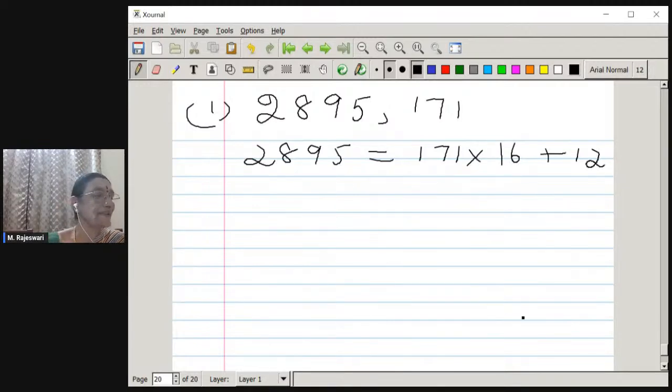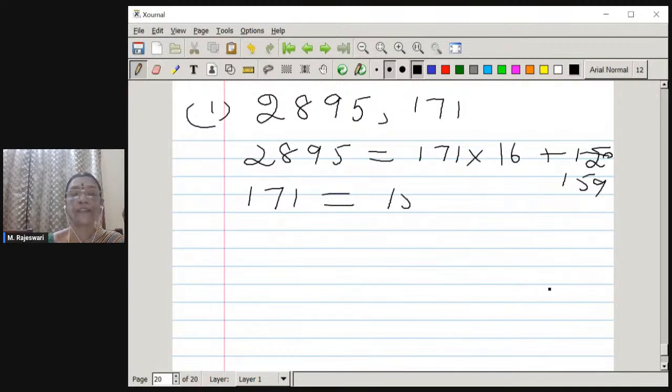So the next step is what? How are we going to divide this? Sorry, the 159 is the remainder. So the next step is, this divisor 171 is going to be divided by this remainder. So I can write this as 159 multiplied by 1, and obviously 12 is the remainder. If you are not very thorough with these divisions, you can do a rough work and find out how many number of times it can be divided.